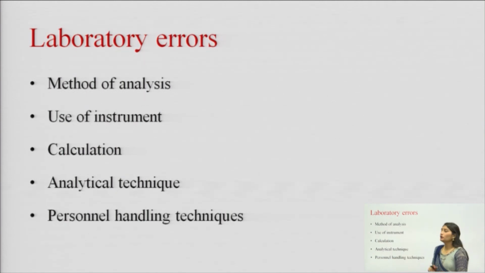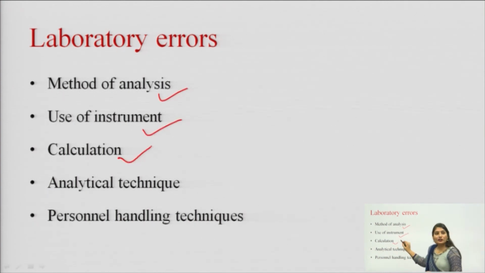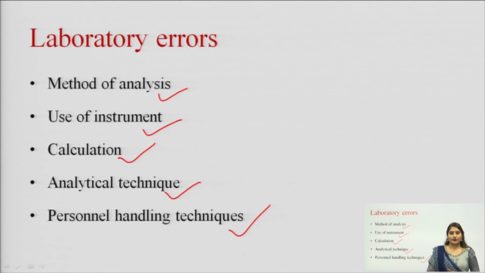Laboratory errors include the method of analysis, the use of instruments, calculation, analytical techniques, and personal handling techniques. In the case of method of analysis, if we choose the wrong method of analysis, there can be a laboratory error.